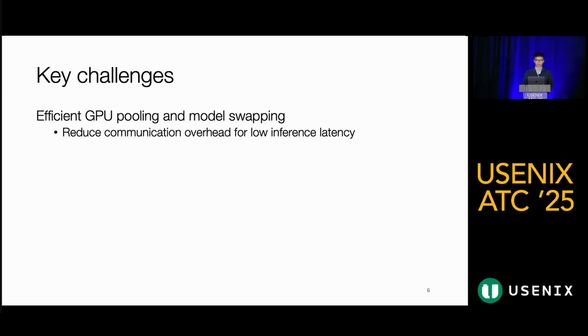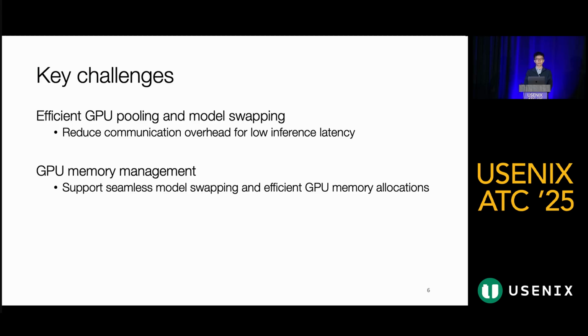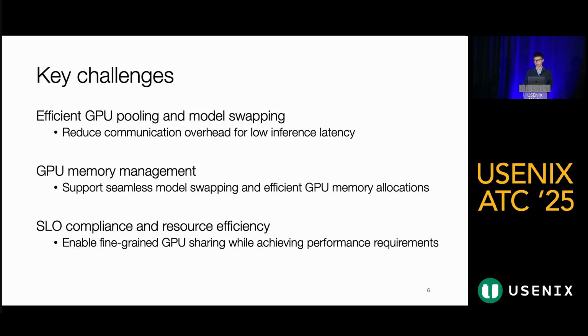So while late binding is promising, realizing it poses 3 challenges. The first is efficient GPU pooling and model swapping. GPU pooling and model swapping introduce additional communication overhead, and we need to reduce the overhead to ensure low inference latency. And the second is GPU memory management. Models are swapped in and out frequently, requiring seamless, rapid GPU memory allocation and deallocation. Efficient GPU memory management is critical to avoid fragmentation and slowdowns. And third, SLO compliance. Based on the late binding mechanism, we need to achieve efficient GPU sharing while meeting performance requirements.